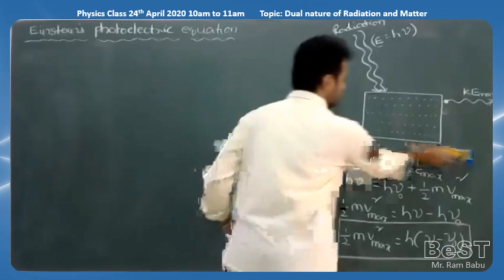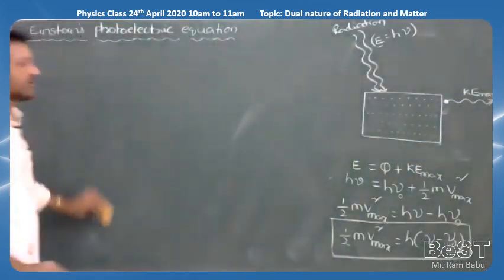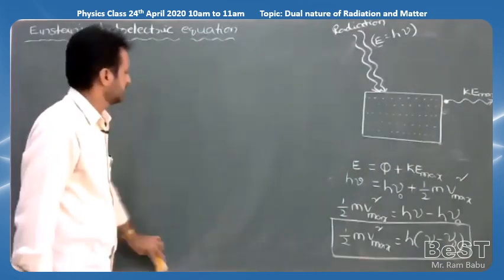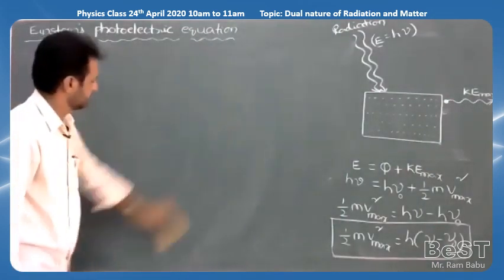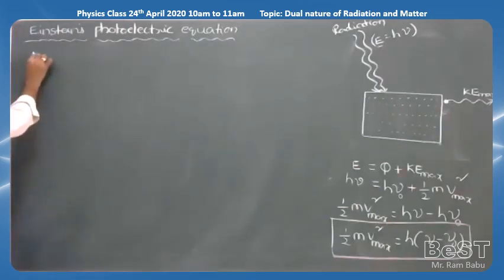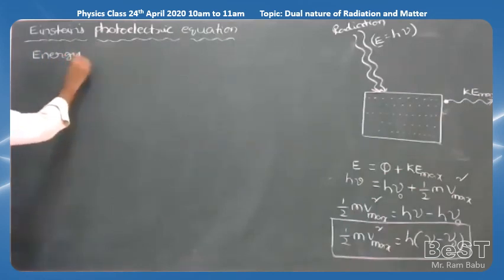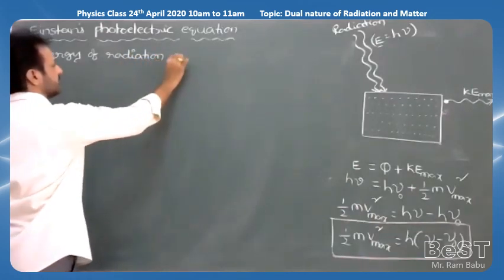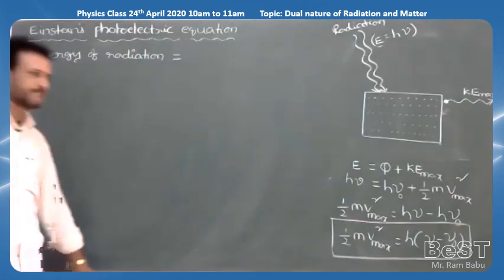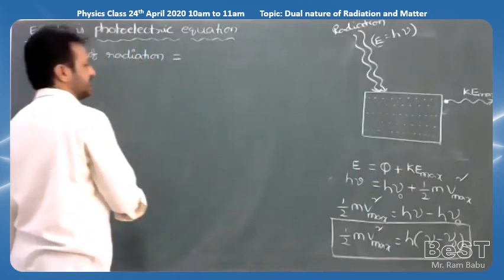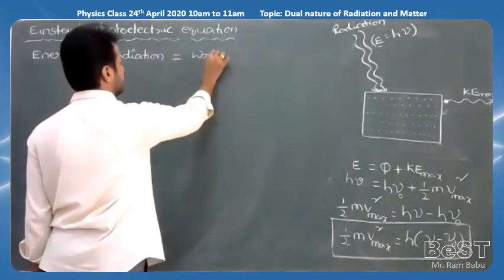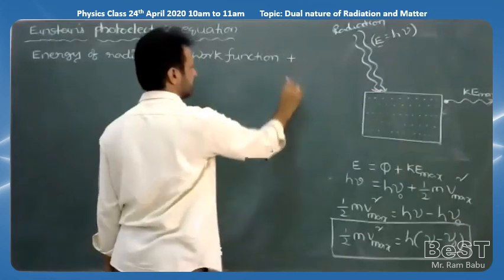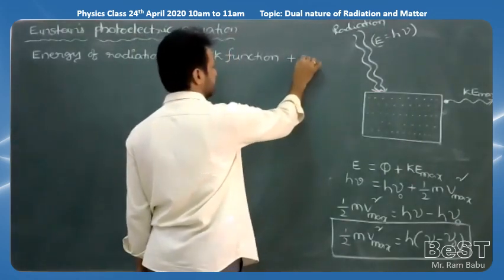So we can write here, no need to use these numbers. So what we can say is, according to Einstein, when a radiation of suitable energy falls on a metal plate, it is utilized in two ways.